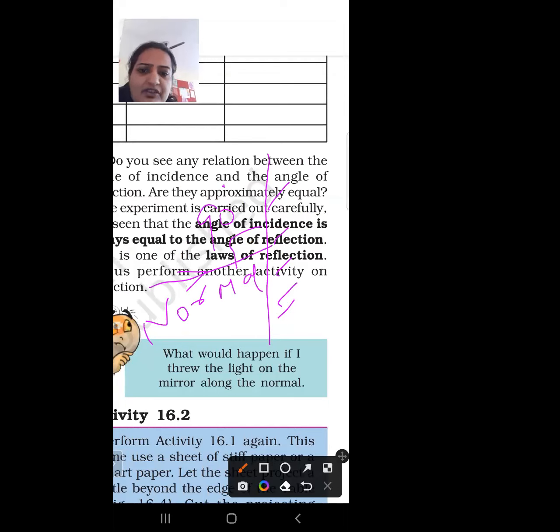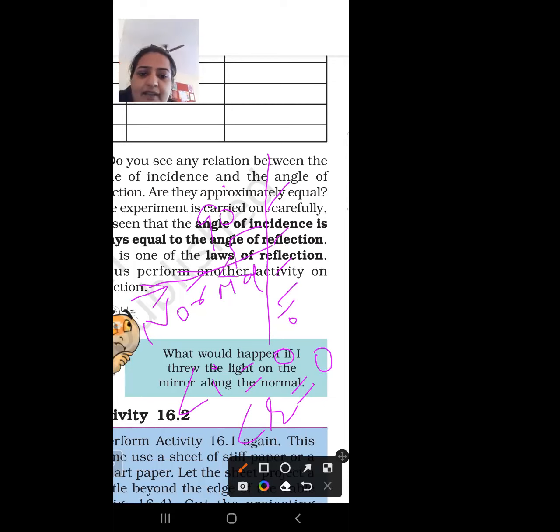If a ray of light is incident along the normal, then it is both the incident ray and the normal. Then the angle of incidence and angle of reflection are 0. Then I is 0, and if I is 0, then R is also 0. Then it reflects back along the same path.